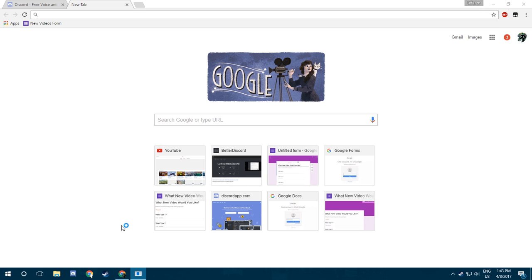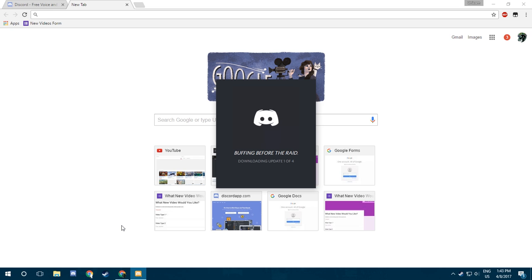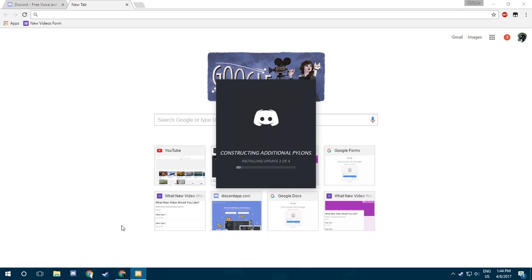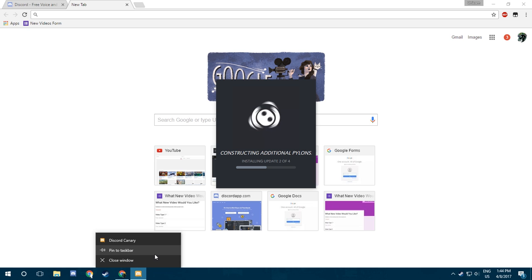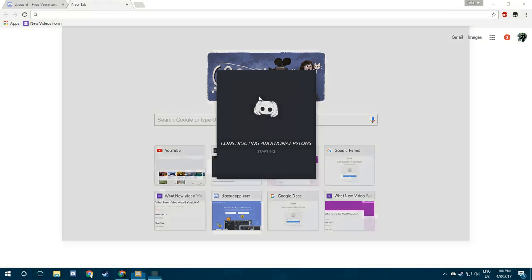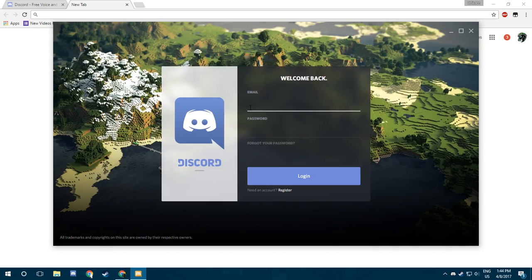It will take a little while, but once it is done, you will be quite happy. Now that Discord Canary has installed, sign in.